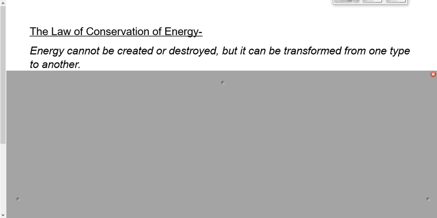Now, sometimes it looks like energy is created. Sometimes it looks like energy is destroyed. My car sitting in the parking lot has no energy right now, right? I start it up and drive away, now it has energy. I just created energy. But I didn't really create energy. I transformed chemical potential energy into kinetic. Now, I don't have a way in Physics 20 of calculating that chemical potential energy. That doesn't mean it's not there. We're transforming one type to another, not creating.